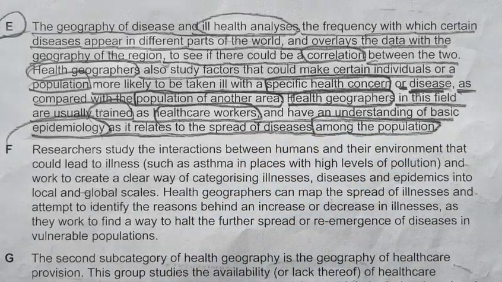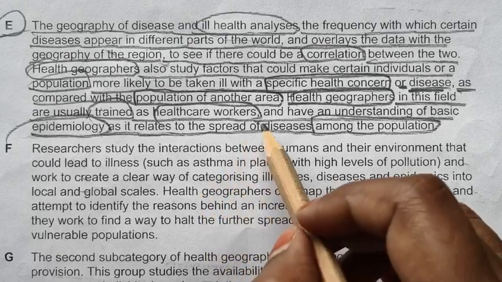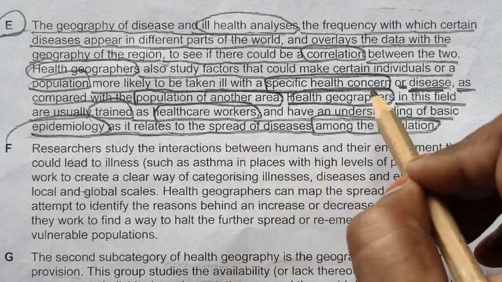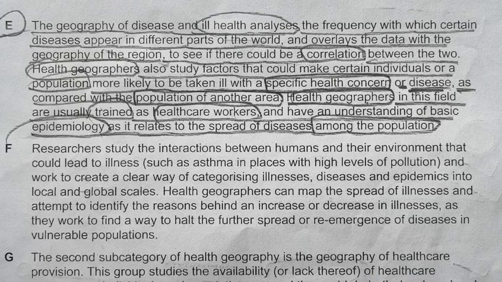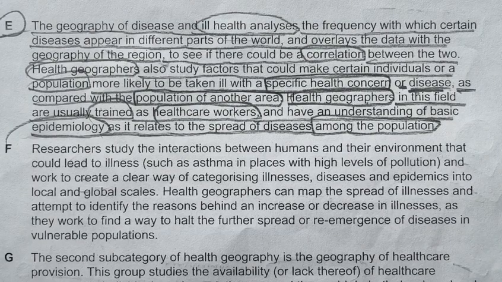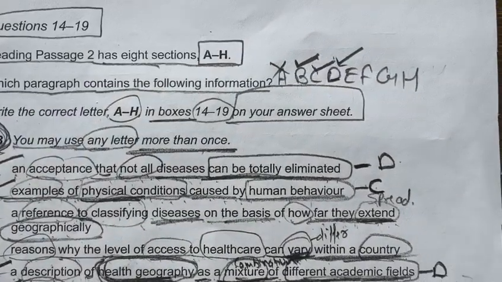So in this paragraph we are getting health workers, healthcare workers, health geographers. Okay, so let's see whether we are getting our answers or not. So in first question type, let's see.